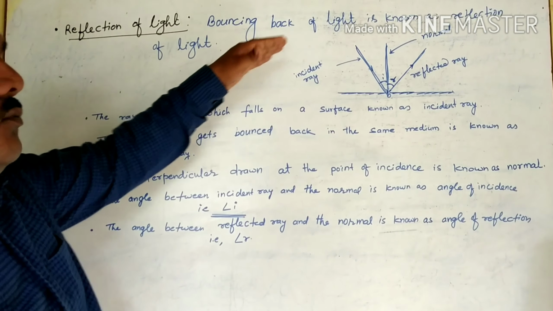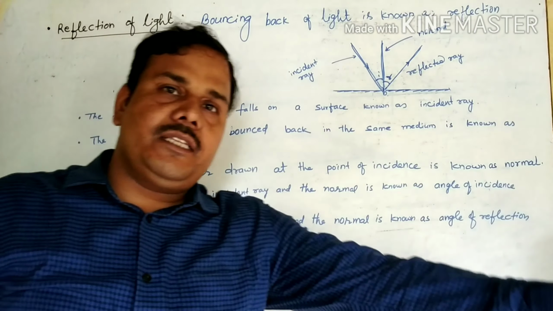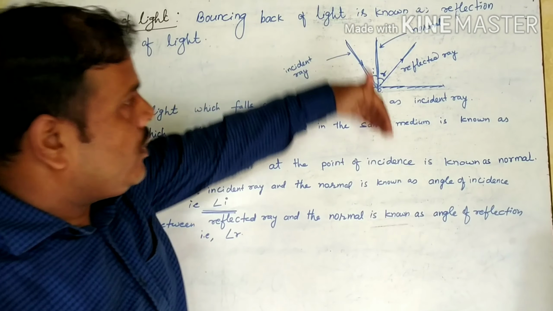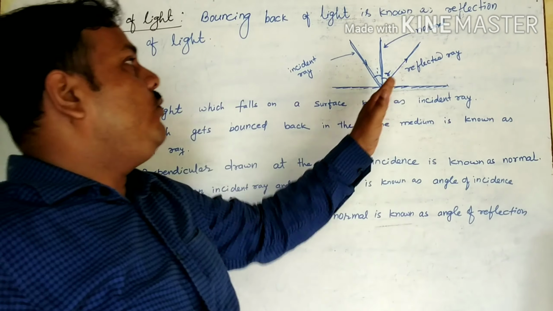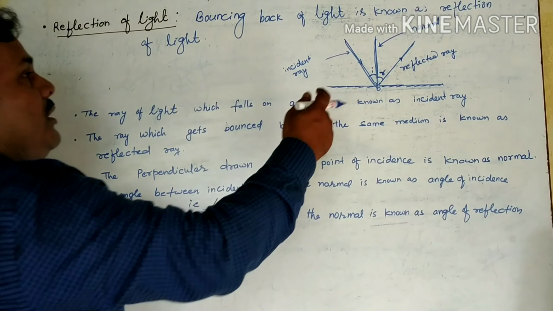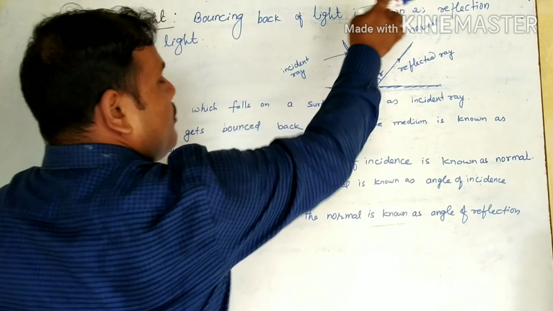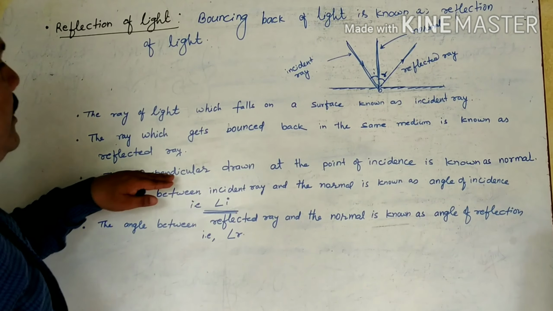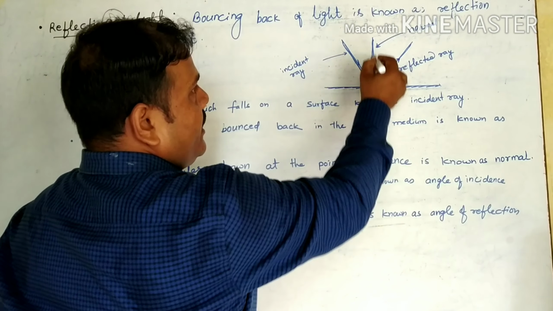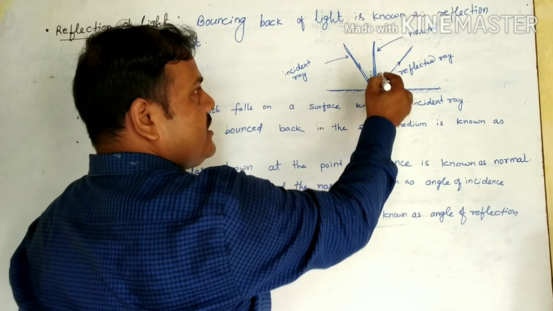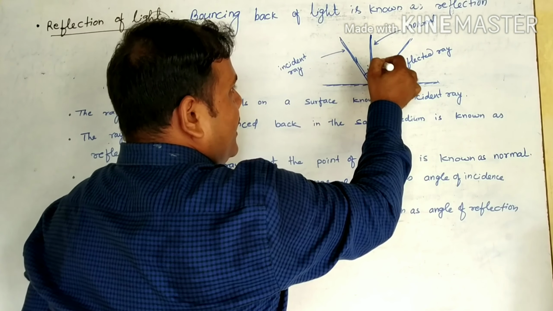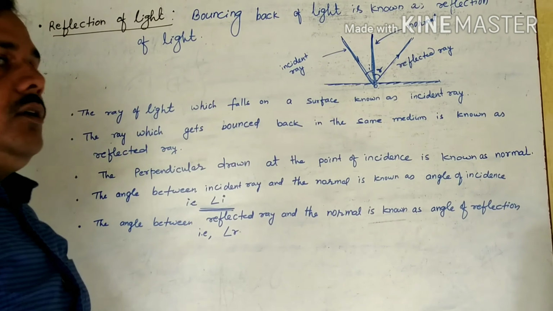So what is light? First, very simple: that bouncing back of light is known as reflection of light. The ray of light which falls is known as the incident ray. The light which reflects, which bounces back, is known as the reflected ray. The normal drawn at the point of incidence is called the perpendicular, that's the normal. And this one is important: the angle between the incident ray and the normal is called the angle of incidence. And the angle between the reflected ray and the normal is known as the angle of reflection.